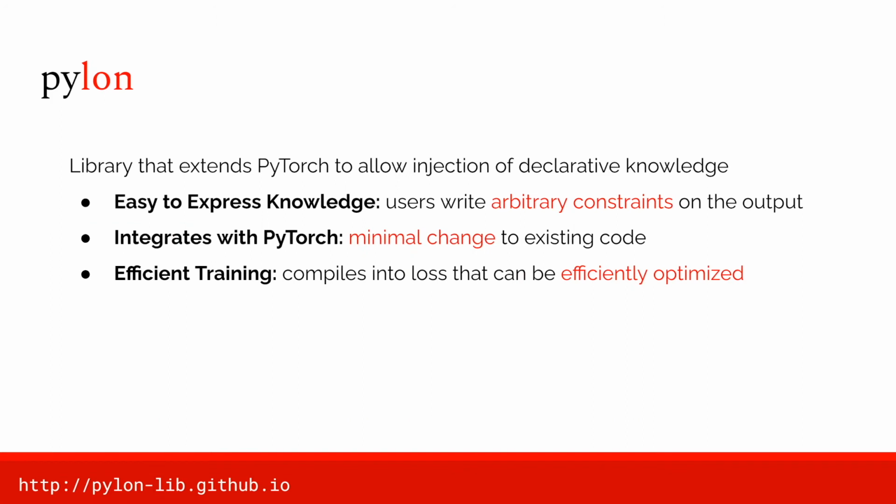So what is Pylon? Pylon is a library that extends PyTorch to allow injection of declarative knowledge. It makes it easy to express knowledge. Users can write arbitrary constraints on the output. It integrates very well with PyTorch. It requires minimal change to existing PyTorch code. And it has mechanisms for efficient training by compiling these arbitrary constraints into losses that can be efficiently optimized.